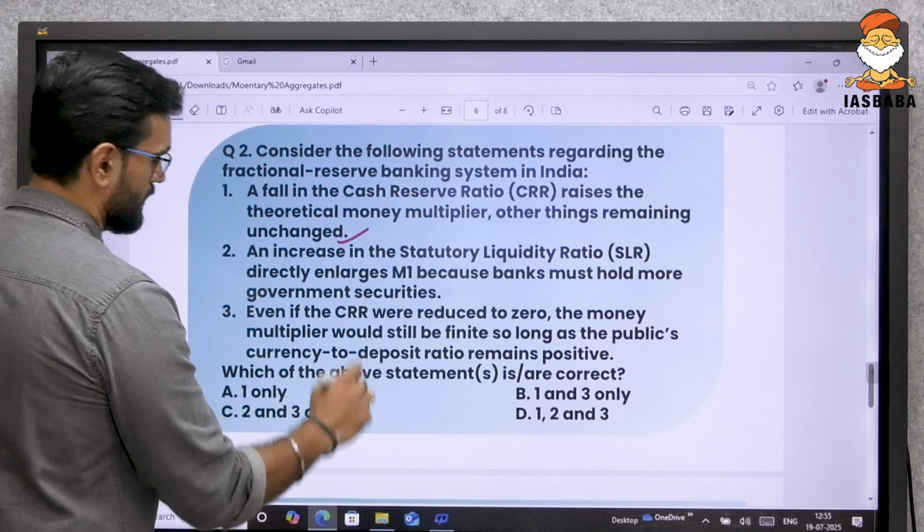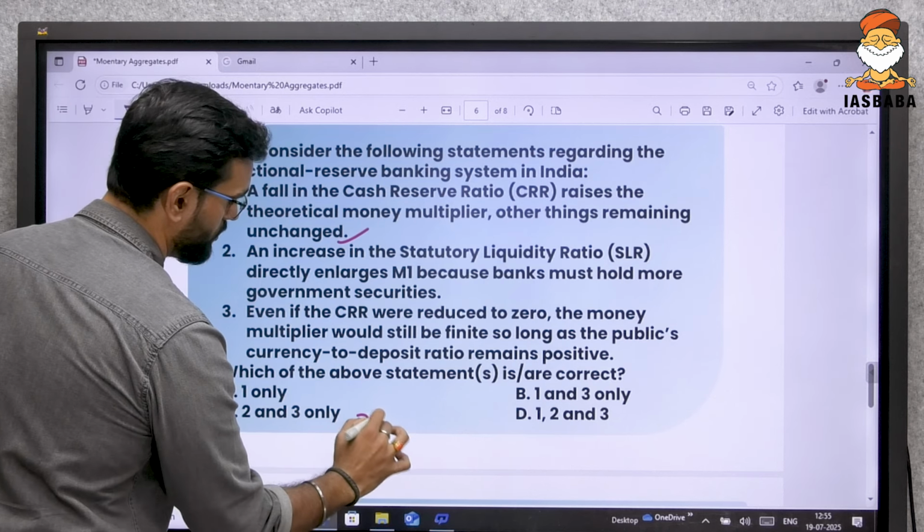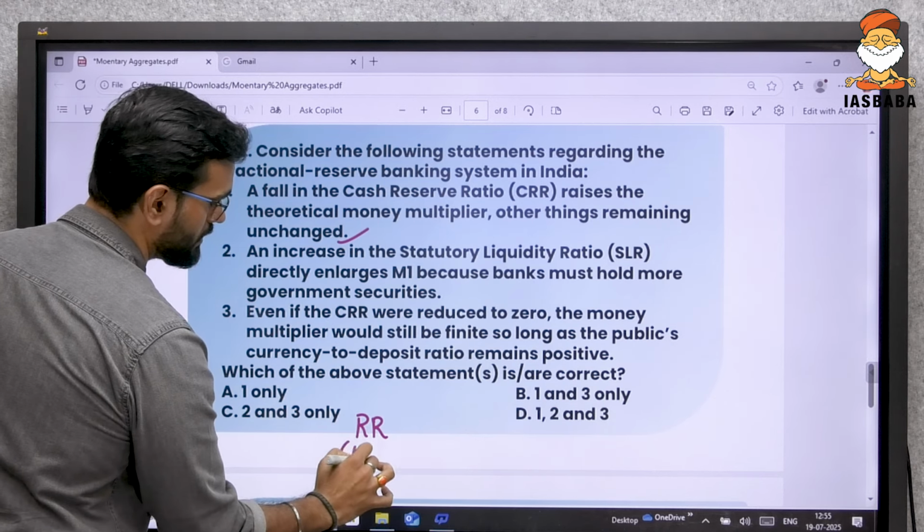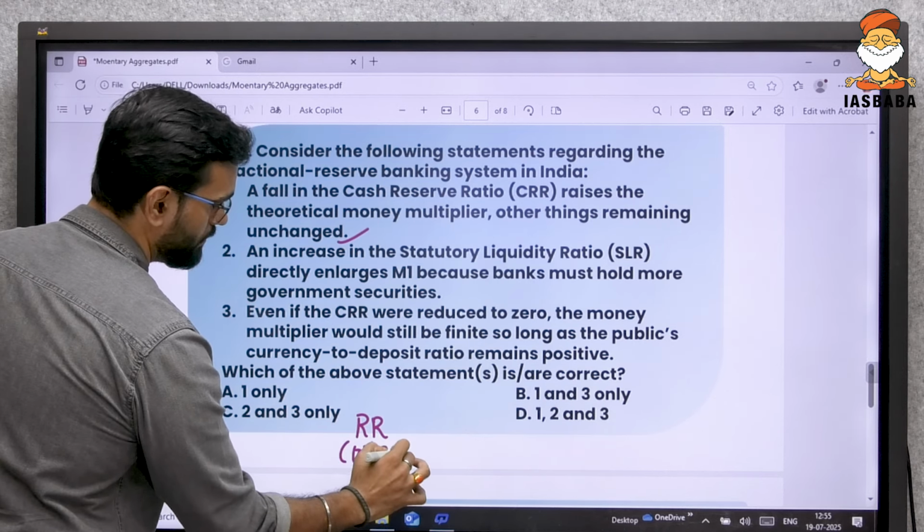Now, what is the reserve ratio? Remember what we had kept as 10% in the example. What is the reserve ratio in India? Reserve ratio is CRR plus SLR, and that is also why the money multiplier is inversely proportional to the reserve ratio.